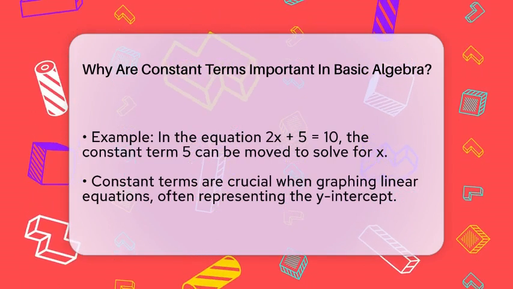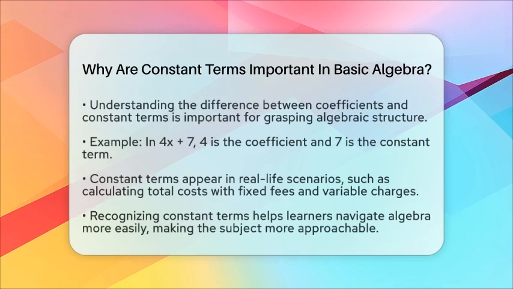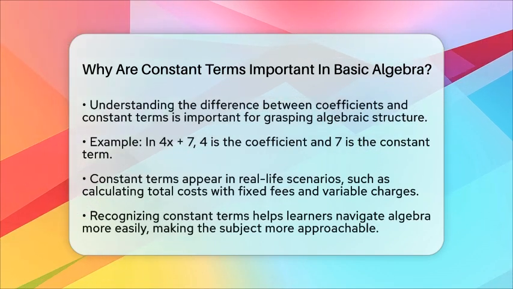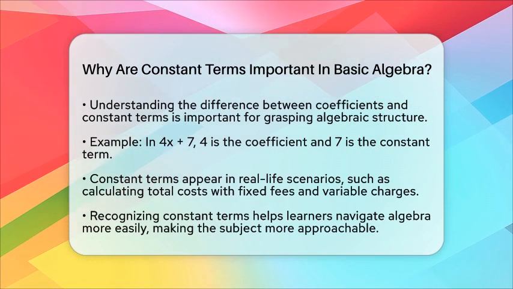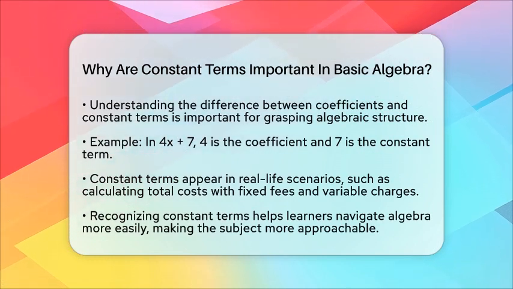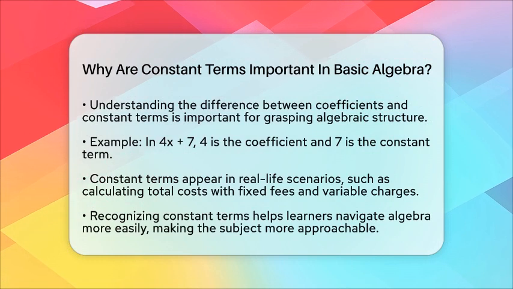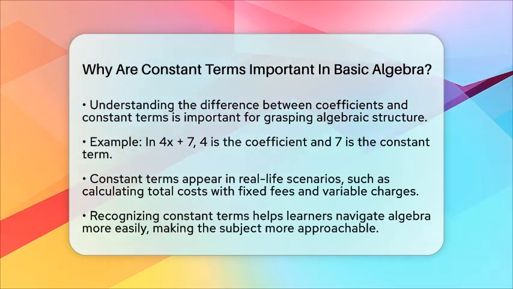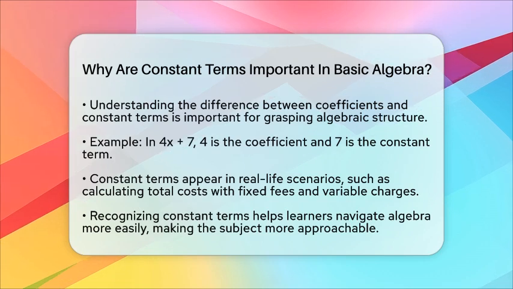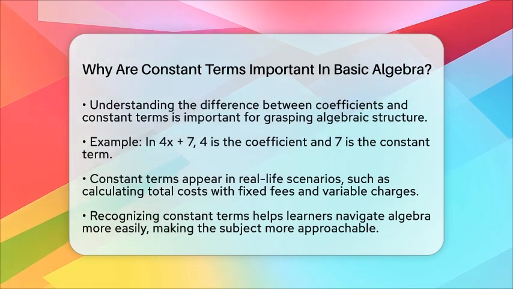In real life, constant terms show up in various scenarios. Think about calculating the total cost of items. If you have a fixed fee plus a variable cost, the fixed fee is your constant term. For example, a taxi fare might have a set starting fee plus a charge per mile. The starting fee is the constant term in the equation for your total fare.